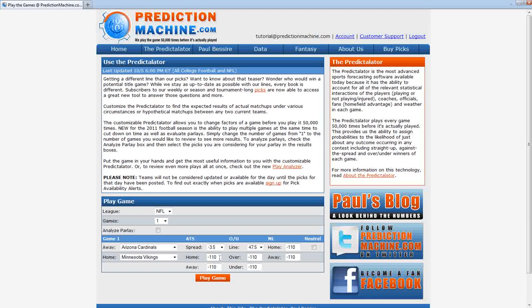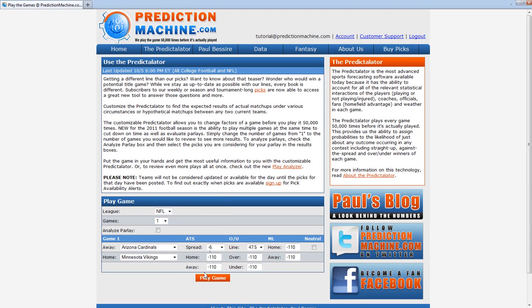New for this season, you'll be able to change the odds directly right here, so that information will pop up within the table itself, and you can evaluate money line plays. We're not going to get too much into that right now, but that is to determine, based on the odds available, how likely a team is to win straight up and whether or not that justifies a money line play. For the purposes of this example, though, let's just change one of these numbers, and let's say that now instead of being favored by 3.5 and covering 62.2% of the time over the number, the line is shifted all the way to 6.